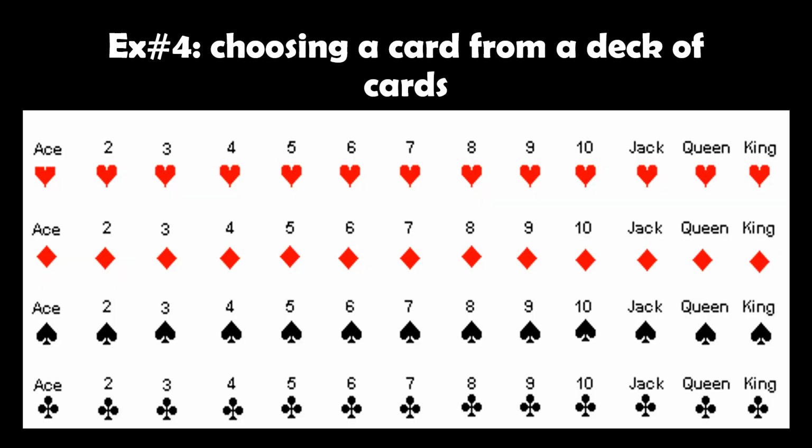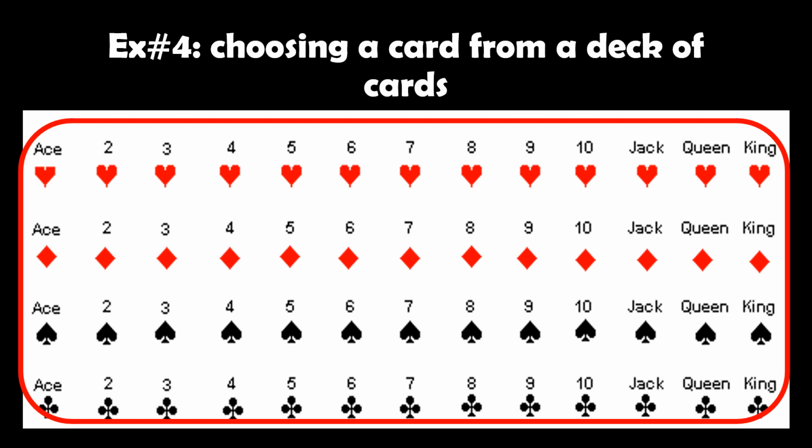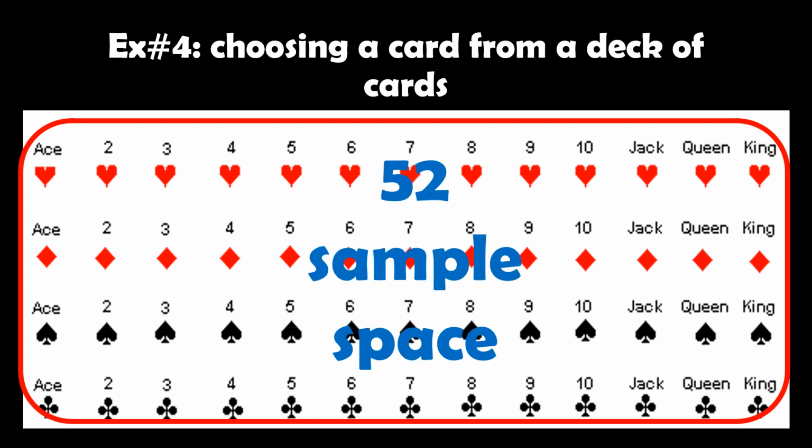Example number 4, choosing a card from a deck of cards. Okay, so we know that in a deck there are hearts, diamonds, spades, and clubs. And all of them run from ace up to king. So the total number of our cards, the sample space, is 52.